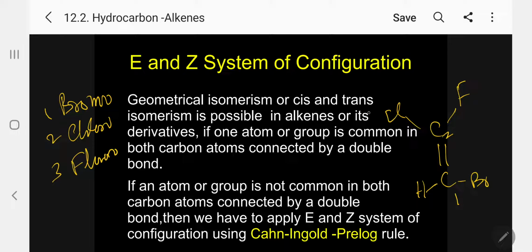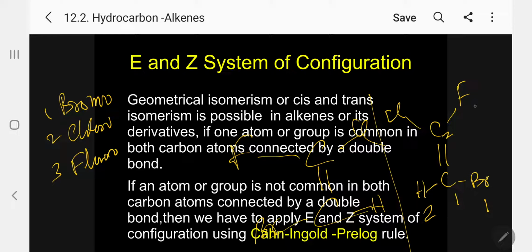But if you take a mirror image of this one, it will have another configuration. In what way? Cl will face each other, F here, and in this case H, in this case Br. So this is another isomer, but not identical. The Cahn-Ingold-Prelog rule says, whatever atom is directly connected to the double-bonded carbon having the highest atomic number is 1, lowest atomic number 2.